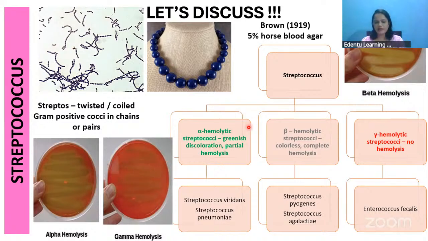Under the alpha hemolytic streptococci, you have the viridans and the pneumonia group, under the beta hemolytic, the pyogenes and the Escherichia group, and under the gamma hemolytic, you have the Enterococcus faecalis group. Streptococcus pyogenes, under the beta hemolytic streptococci, is the most medically important one that we need to focus on.